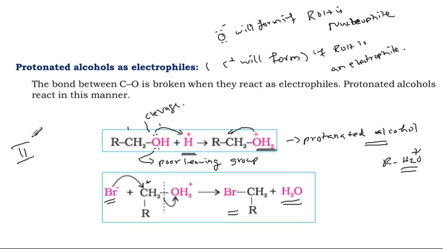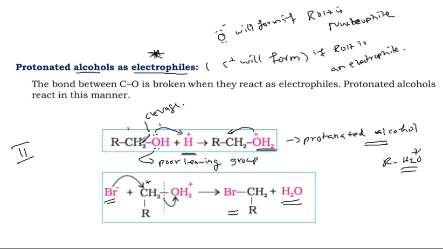In the second type of chemical reaction, what is the character shown by the alcohol? Electrophilic nature, very very important. Whenever the alcohol shows electrophilic nature, cleavage occurs between carbon and oxygen.